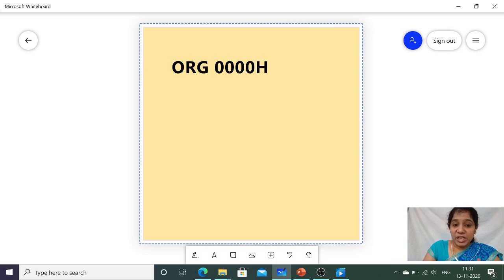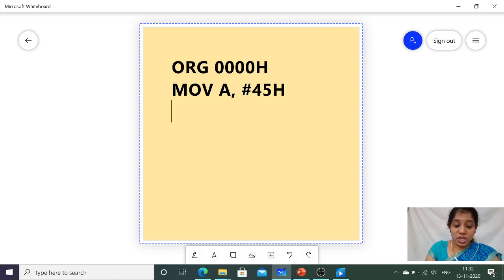So I am indicating it as ORG 00H, which indicates the beginning address of the program. Next, I will use the next instruction, MOV A, #45H. The second instruction is MOV A, #45H, where after execution of this instruction, the immediate data 45H will be moved into the accumulator.